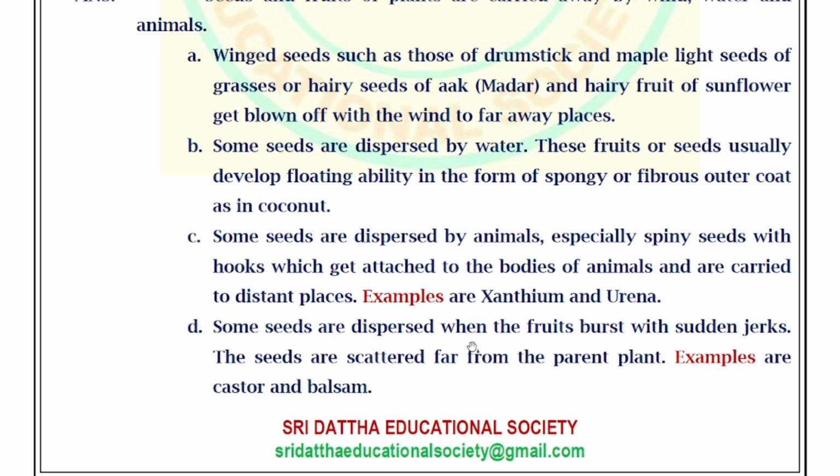Next, some seeds are dispersed when the fruits burst with sudden jerks. The seeds are scattered far from the parent plant. Example, castor and balsam. These two plants release the seeds by the sudden jerk, bursting of these fruits.